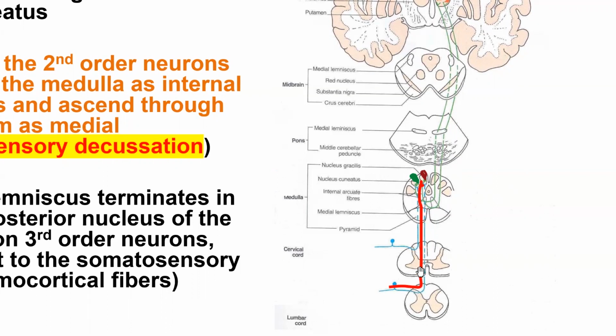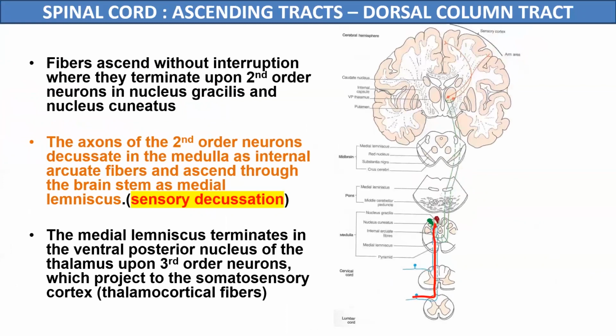They have traveled in the posterior white column and they have ascended up to the medulla without relaying anywhere between. So now they have ascended to the medulla and they will relay here, and the second order neurons will start from these nucleus gracilis and the nucleus cuneatus.